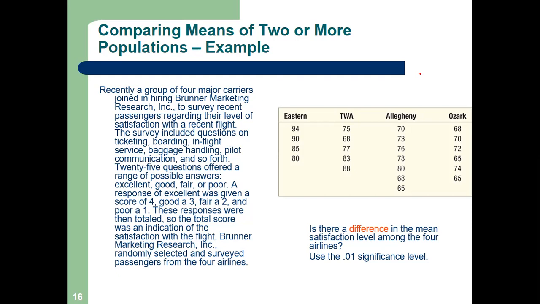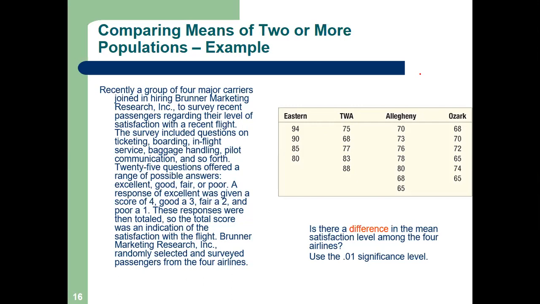That's a different story. How did we get these satisfaction scores? Generally, suppose you want to do a study like a project. What will you do? We'll make some questionnaires. So there were 25 questions offered. Are you satisfied with the ticketing? With the baggage handling? With the leg space? With the food?